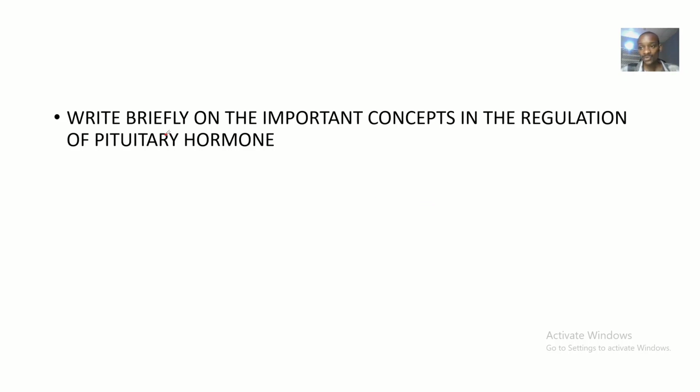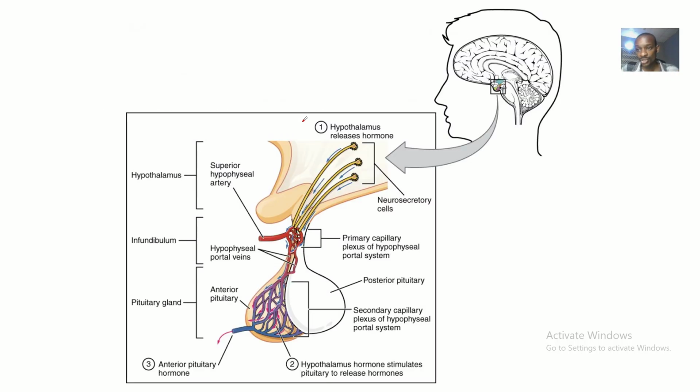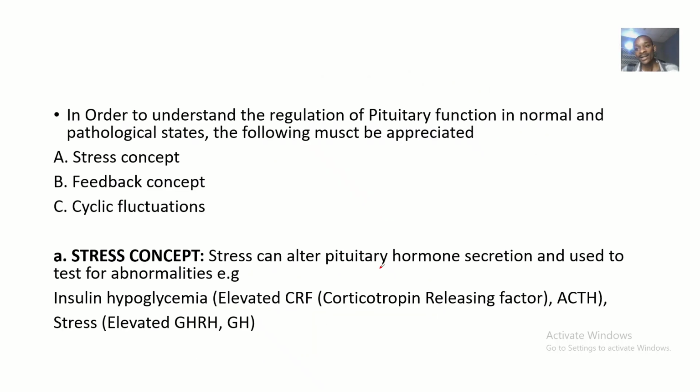So this question was asked in an exam. They said, write briefly on the important concepts in the regulation of what? Pituitary hormone. So this is our beautiful pituitary gland, with the anterior pituitary and the posterior pituitary. We want to talk about the concepts involved in regulation of the hormones that this gland makes.